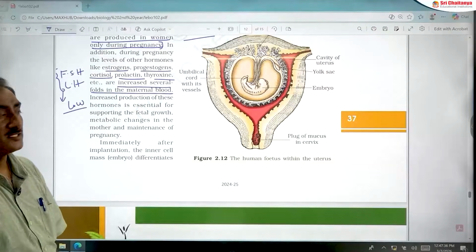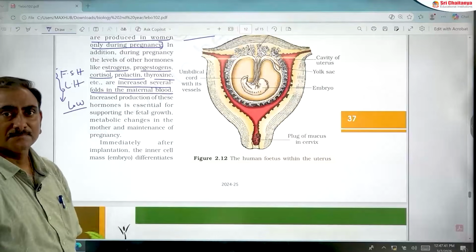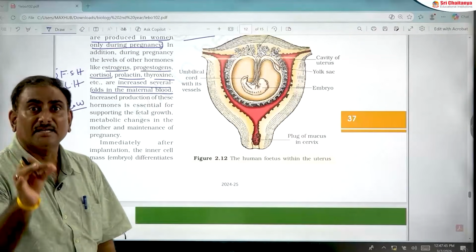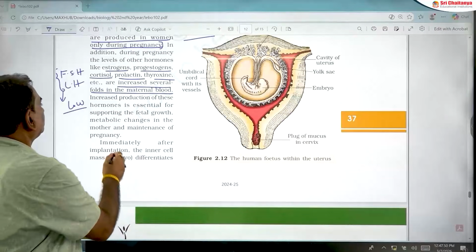Reason, pregnancy is characterized by metabolic changes. That is the reason. Answer: both A and R are true, and R is the correct explanation of A. For this type of question, assertion and reason.